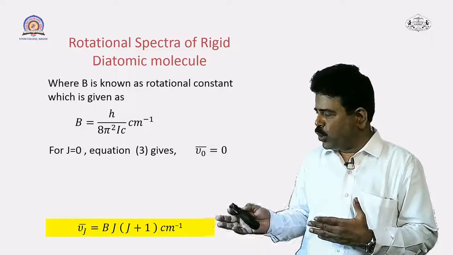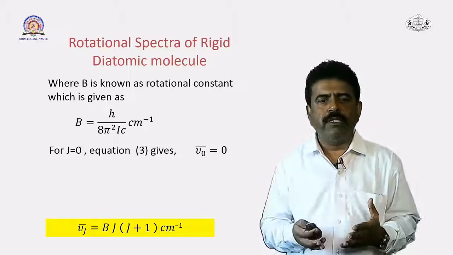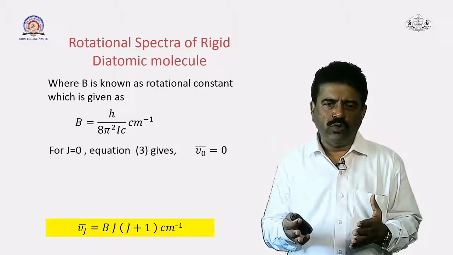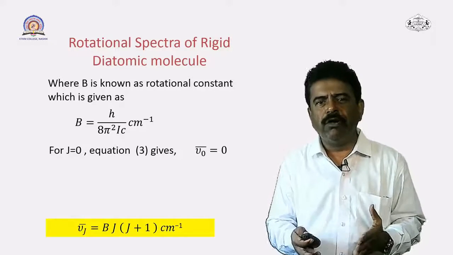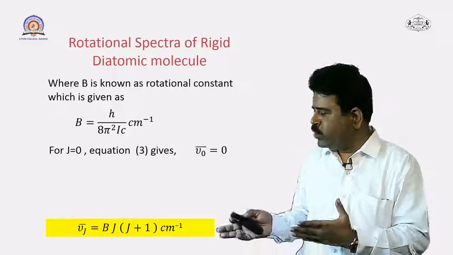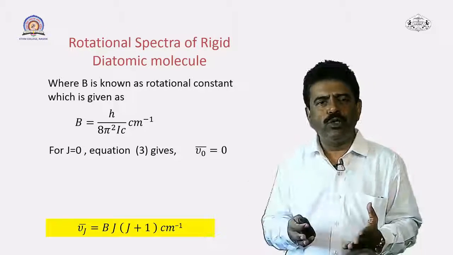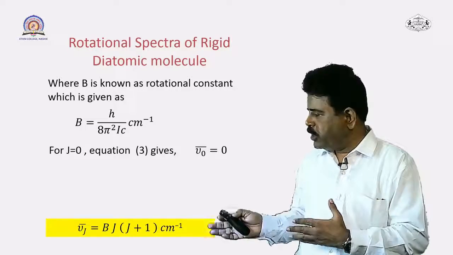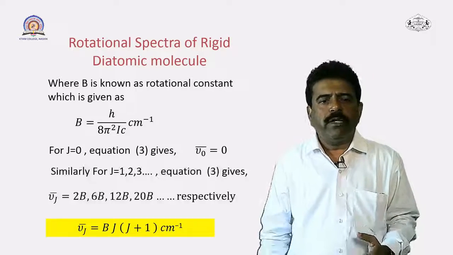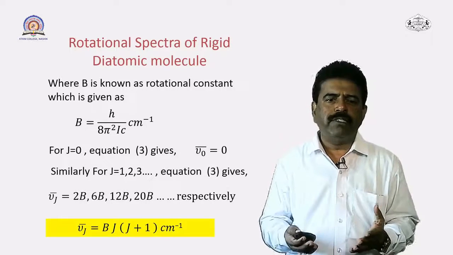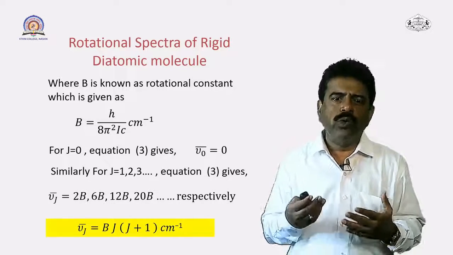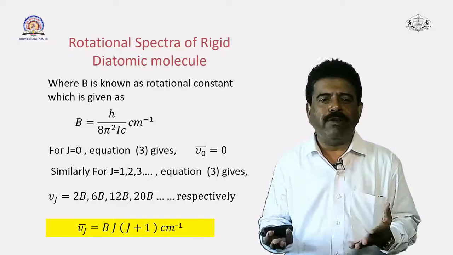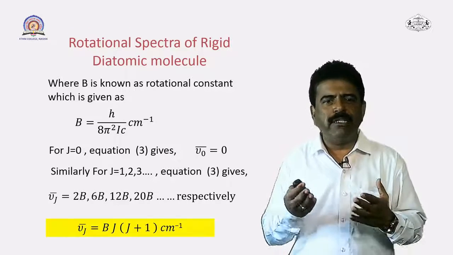Now, j is equal to 0. If you substitute in this equation number 3, what you get is nu 0 bar, the wave number for the first spectral line. It will be equal to 0, because if you substitute j is equal to 0, the term will become 0. Next, if you substitute, for example, j is equal to 1, 2, 3 and so on, then equation 3 will give you different values of nu j bar.